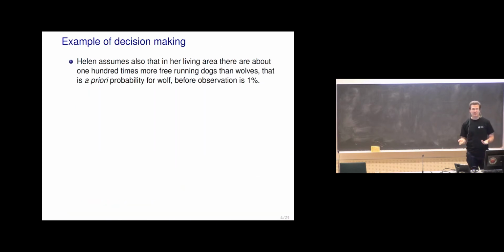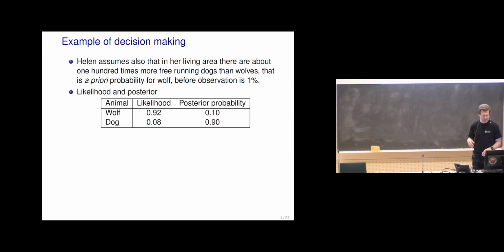But then there are more big dogs around us, and she assumes that in her living area there are about 100 times more free-running dogs than wolves, and so gets this prior probability for wolf being just 1%. And then she can compute the posterior probability that it's a wolf or dog.